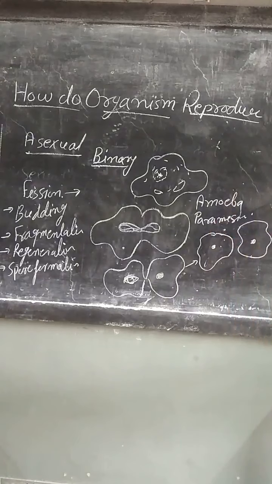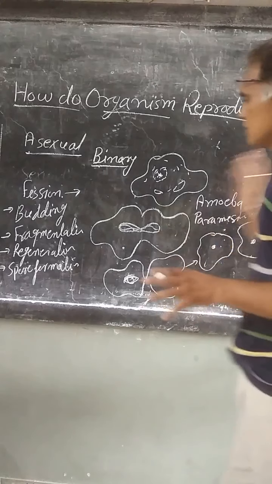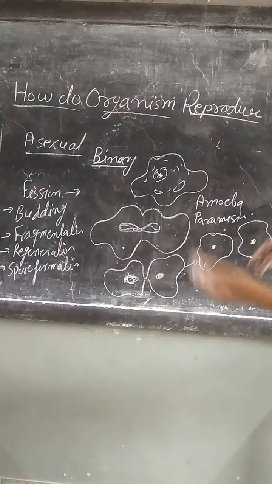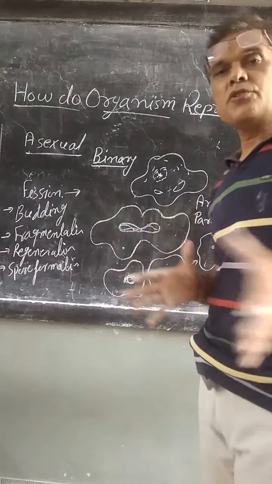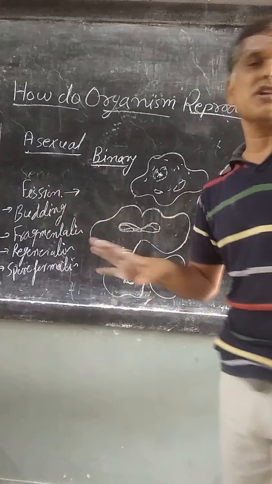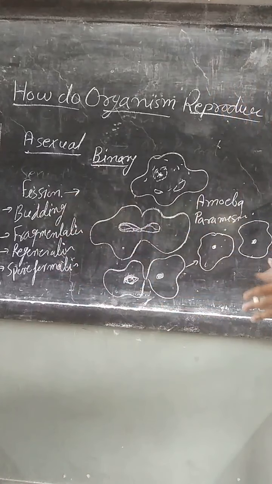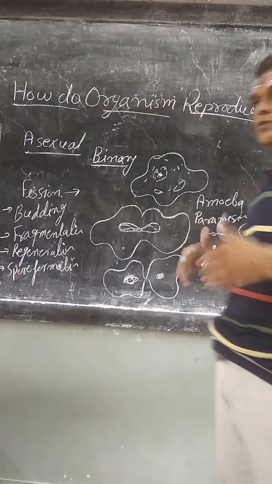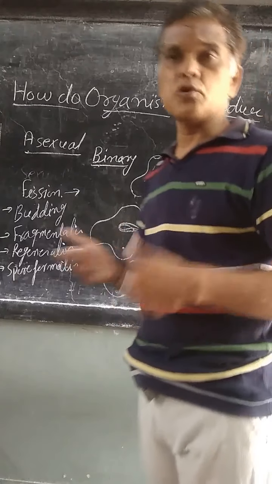These are unicellular organisms in which binary fission occurs. Whenever an organism reproduces through binary fission, natural death does not normally occur, because it continuously divides: 2 cells, then 4 cells, then 8 cells.